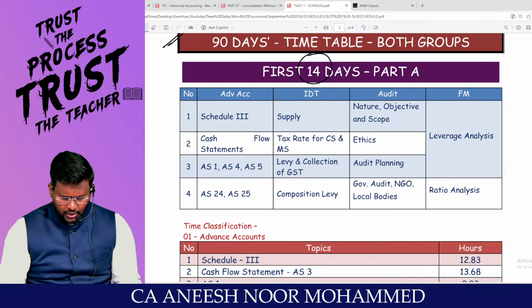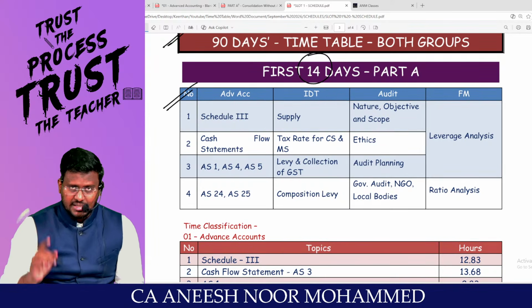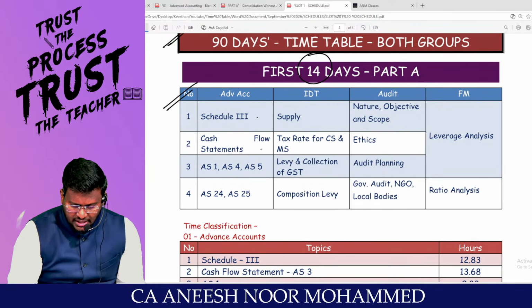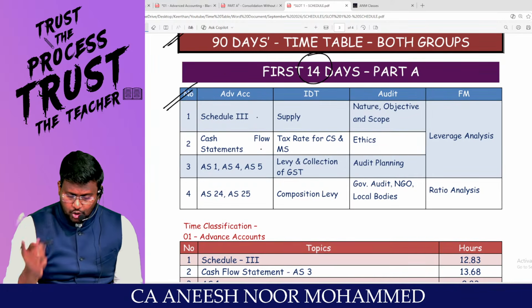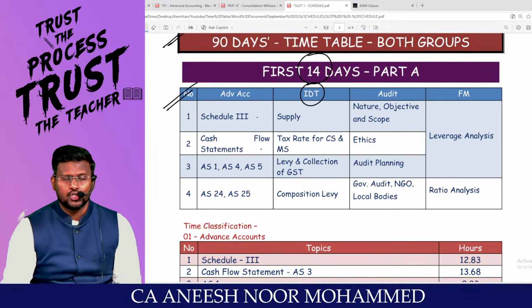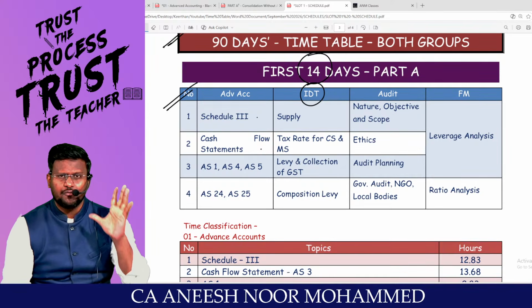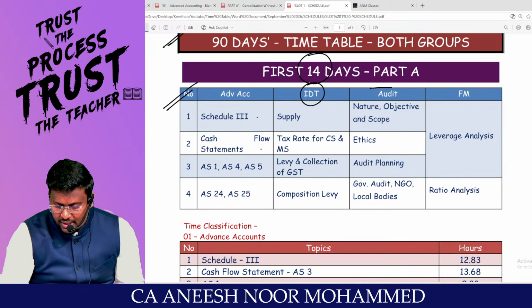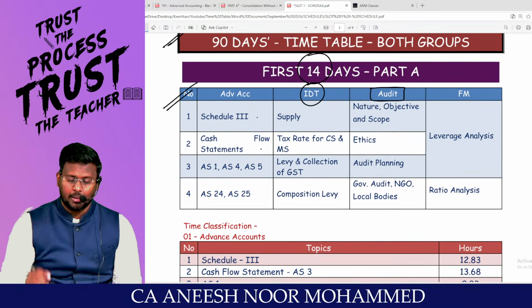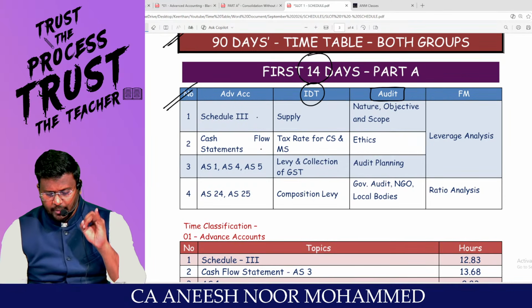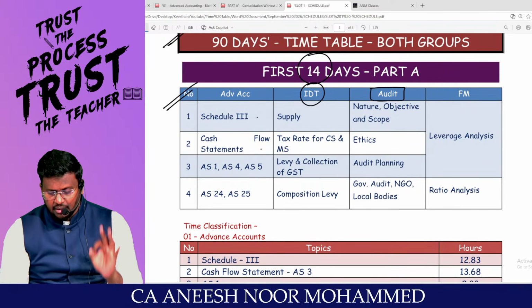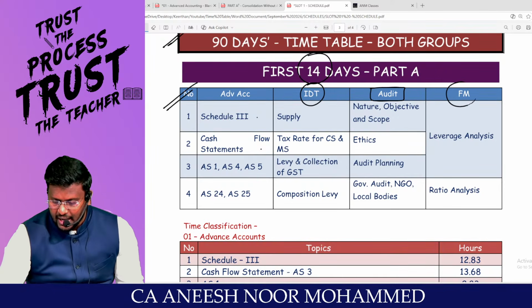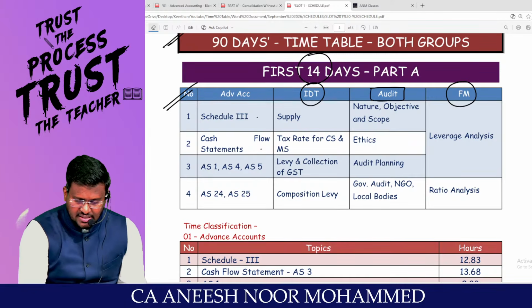By the end of 14 days, in Advanced Accounting, the same schedule, Schedule 3, cash flow statement, AS 14, 24, 25 should be completed. In IDT, the basics should be completed, like supply, tax rate for composite and mixed supply, levy and collection of CGST and composition levy. We are starting Audit, another 100 mark paper, like nature, objective and scope, ethics, audit planning, government audit, NGO, local body, and in FM, leverage analysis and ratio analysis.